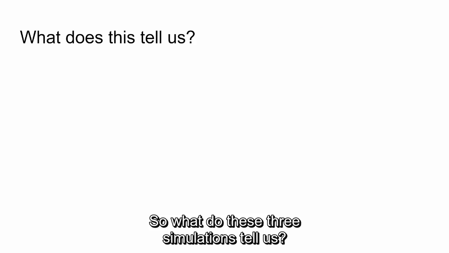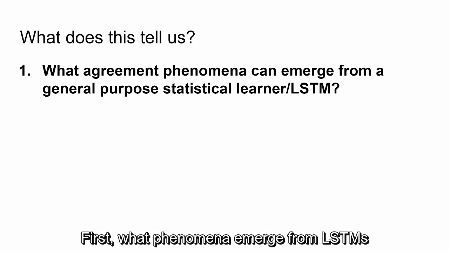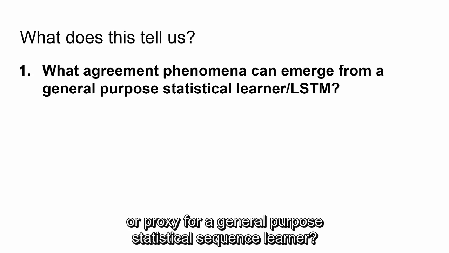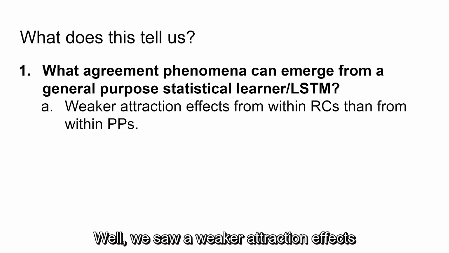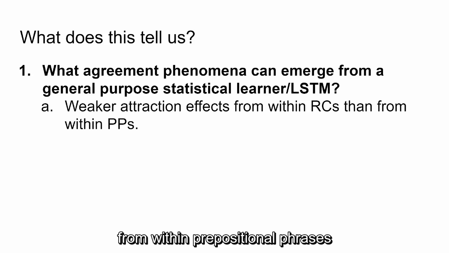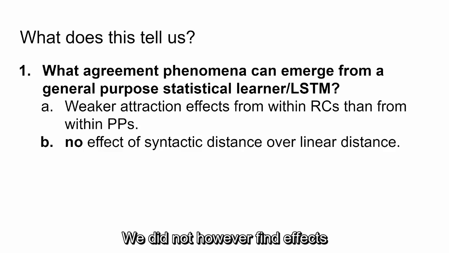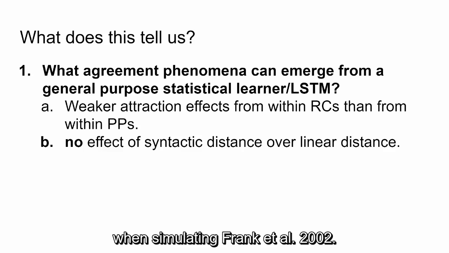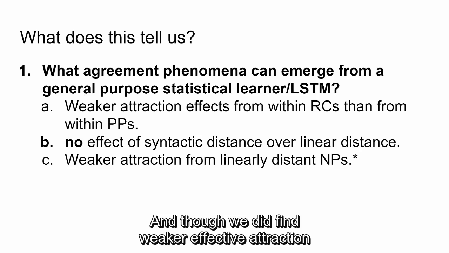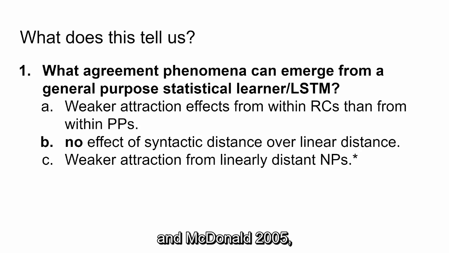So what do these three simulations tell us? Well, let's return to our original questions. First, what phenomena emerge from LSTMs, our proxy for a general-purpose statistical sequence learner? Well, we saw weaker attraction effects from within relative clauses than from within prepositional phrases in our simulation of Bock and Cutting 1992. We did not, however, find effects of syntactic distance over those of linear distance when simulating Frank et al. 2002. And though we did find weaker effects of attraction from linearly distant NPs when simulating Haskell and MacDonald 2005, the size of the effect was much smaller than was found in humans.